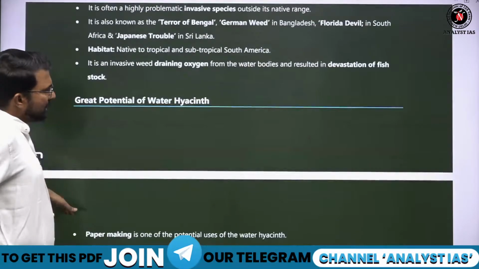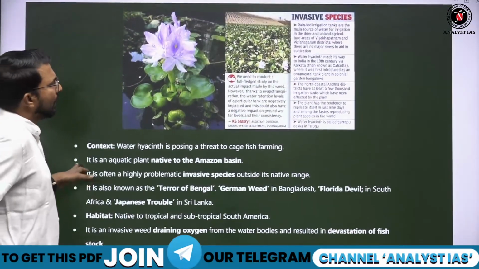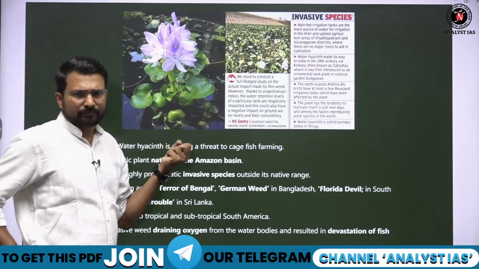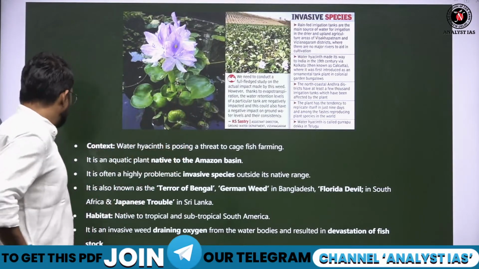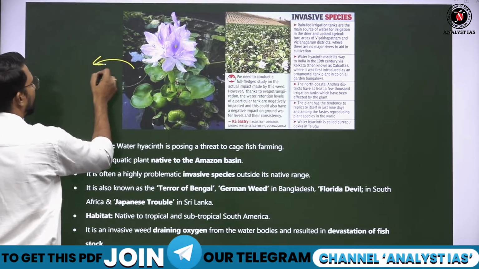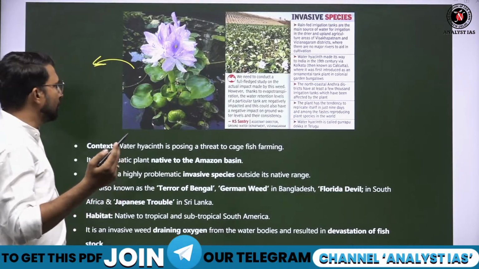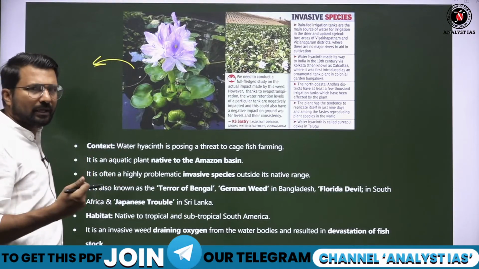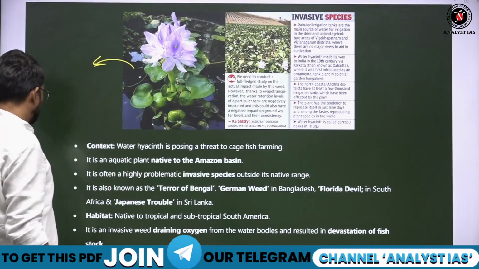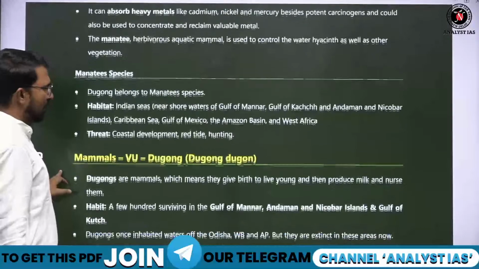See, because this covers the whole water body. This reduces the oxygen level because this acts like a eutrophied element. Eutrophication करता है ये. Fine. So remember this water hyacinth.